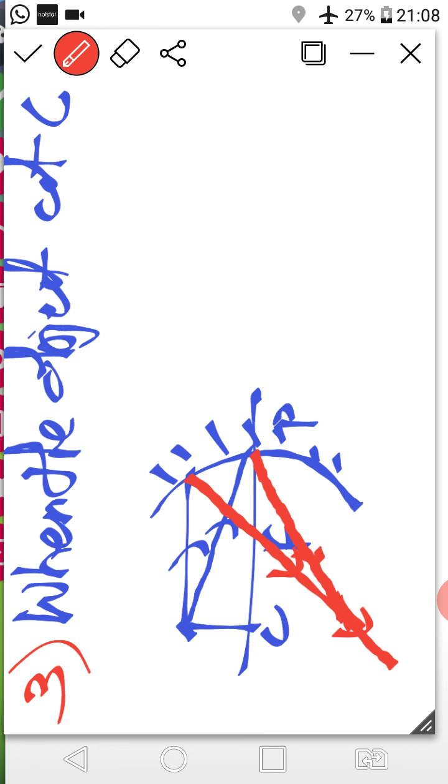If you observe both reflected rays, draw with the help of the scale. So both the reflected rays will intersect at point C, right class?